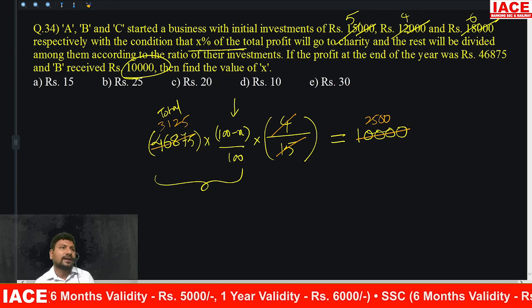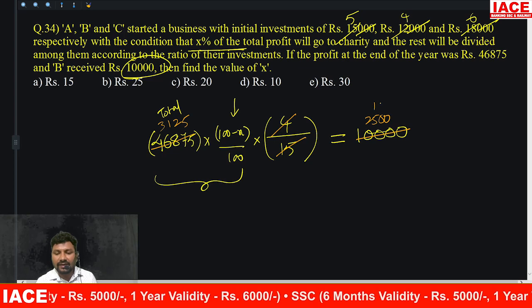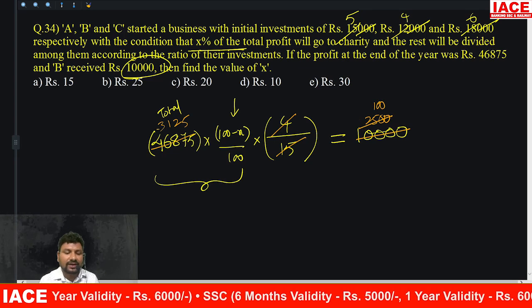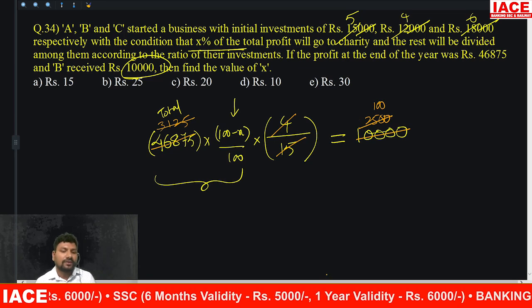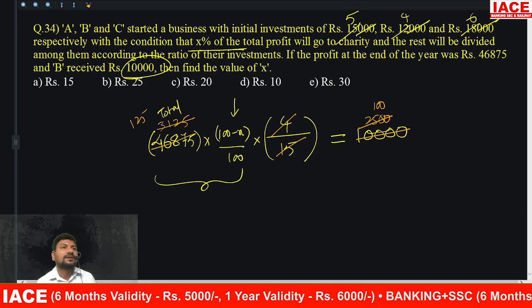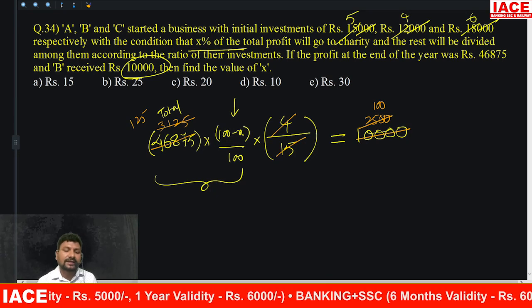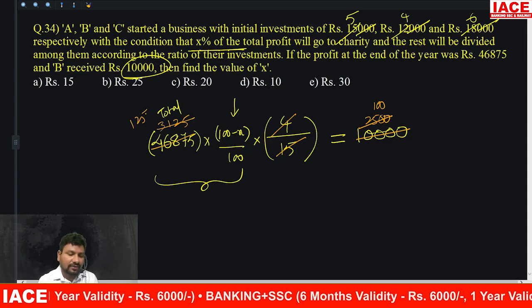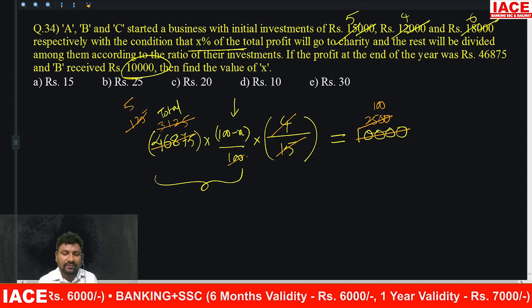Okay. Now you can calculate with 25. 25 times 100, and 25 to 3125 how many times? 125 times. Then again cancel with 25. 25 fives, 25 fours.